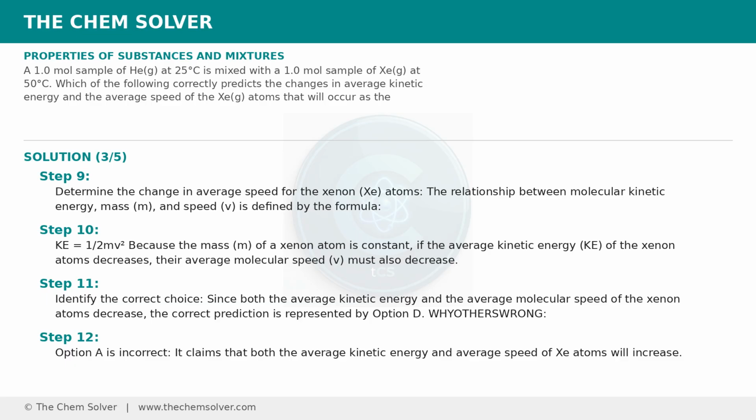Identify the correct choice. Since both the average kinetic energy and the average molecular speed of the xenon atoms decrease, the correct prediction is represented by option D.